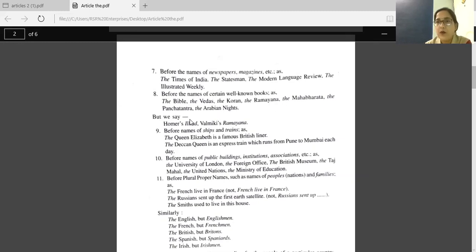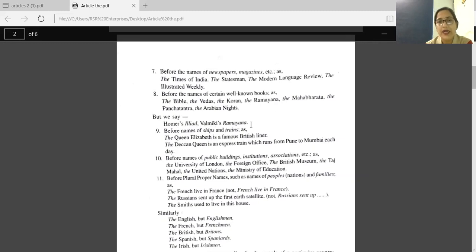But one thing here. Homer's Iliad. Iliad is the name of a book, and Homer is the name of the writer. So in this condition, we will not use any article before Homer's Iliad. Same way, Valmiki's Ramayana.